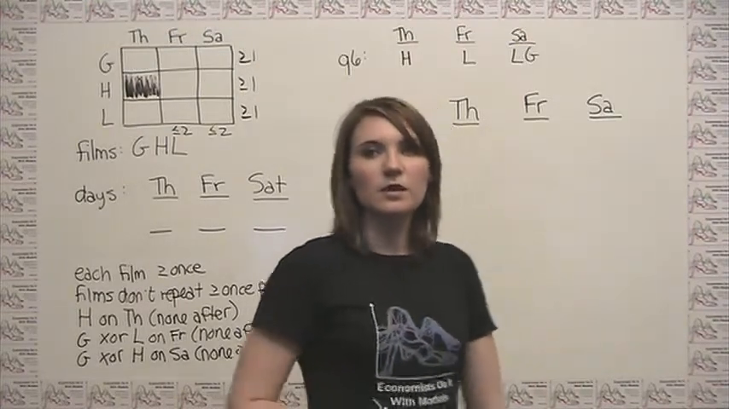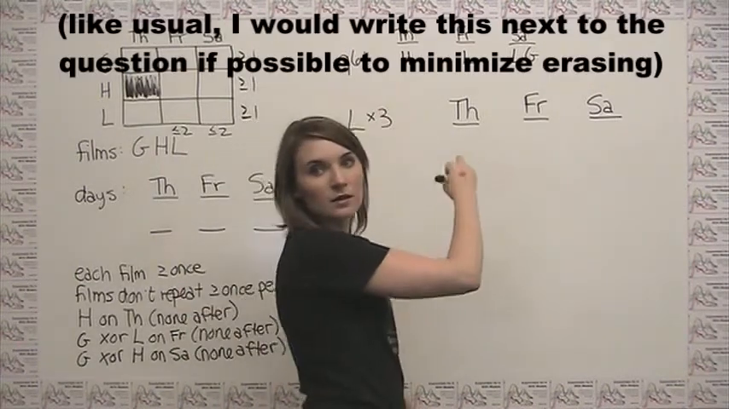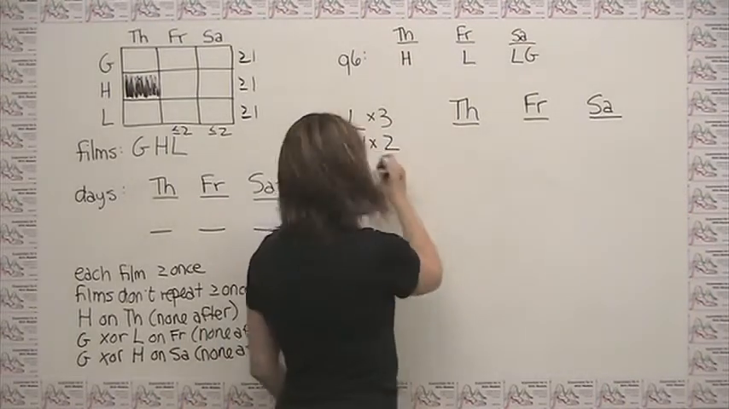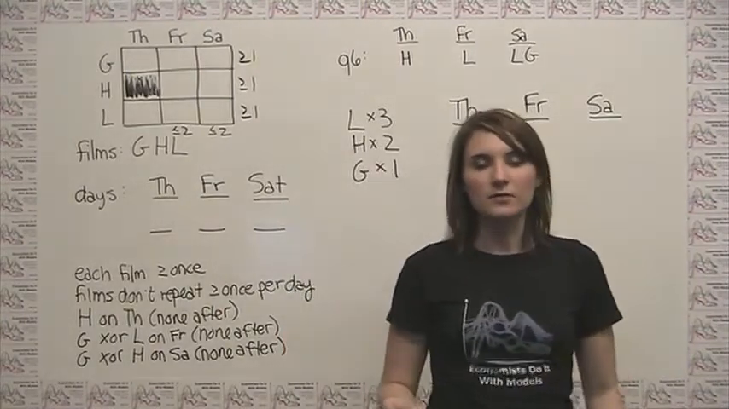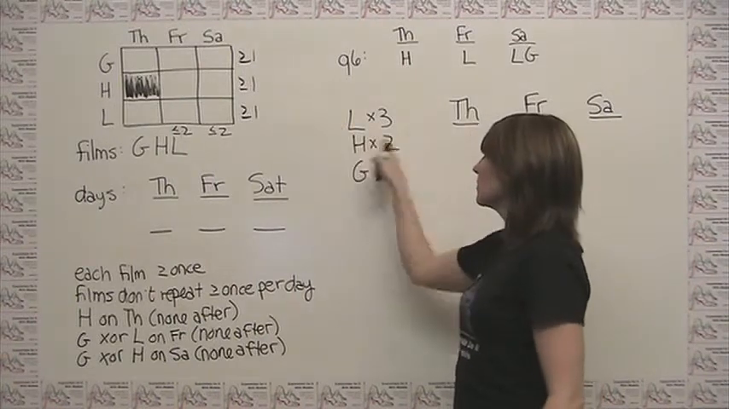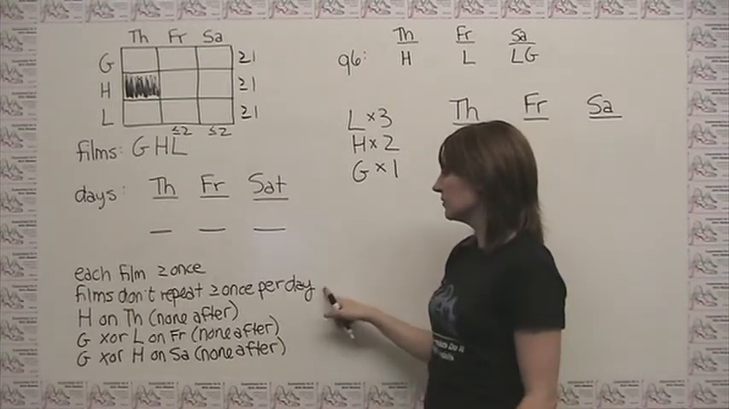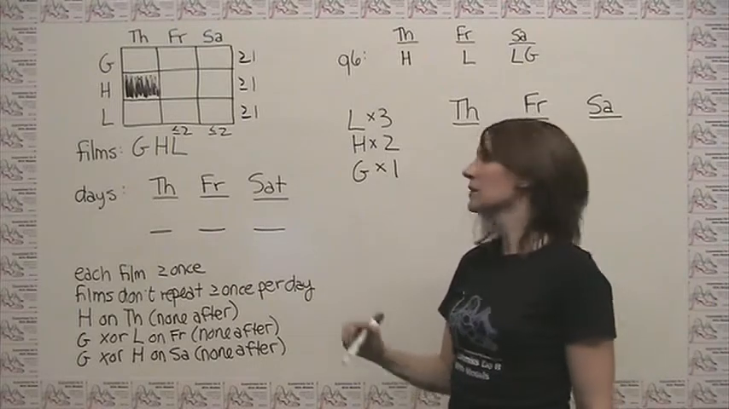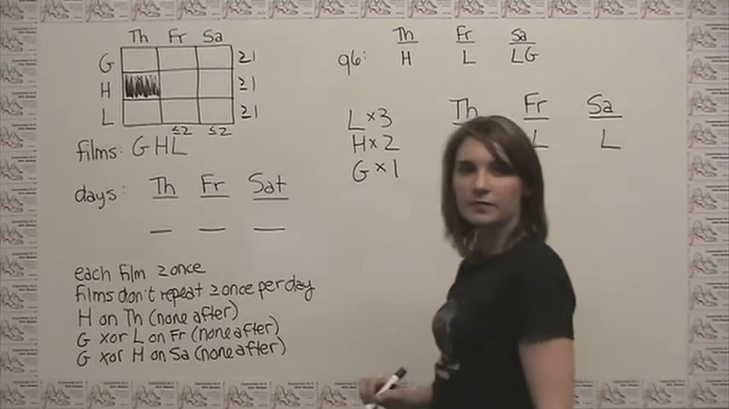So the information that we're given is very similar to what we were given in the previous problem. And we can say now we have L going 3 times, H going twice, and G going once. And the first thing we want to do is ask ourselves, what can we do with this information? So again, let's start with the one that has to go 3 times, because that's the one that's the most limited, given that we have this rule here. So if L has to go 3 times, then we have to put L on each of the days.